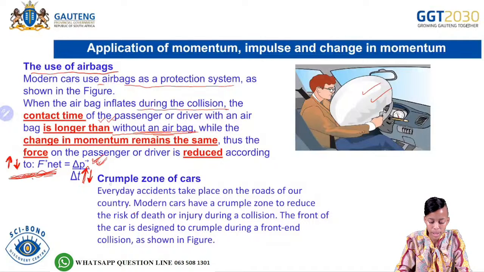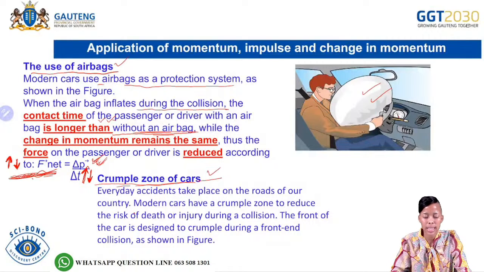Okay? And then we have what we call crumple zones. So the application of momentum, number 1 would be the use of airbags. Number 2 is then the crumple zone. It says everyday accidents take place on the roads of our country. Modern cars have a crumple zone to reduce the risk of death or injury during collision.